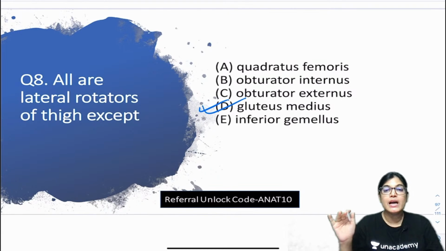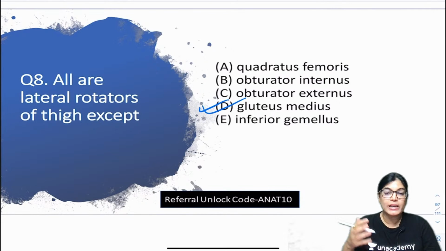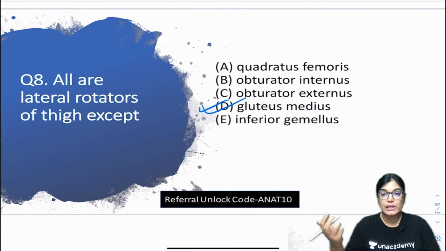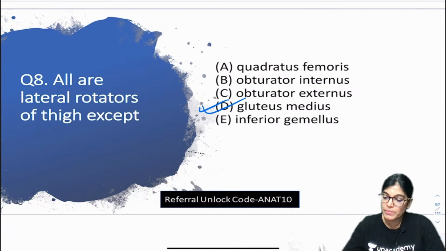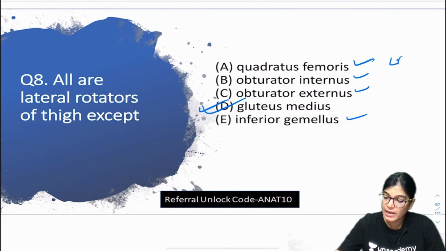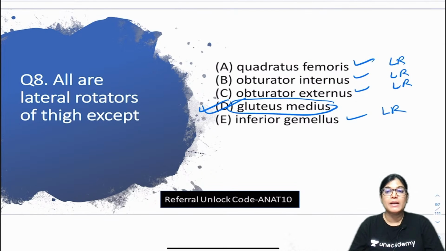It's gluteus medius. Actually, gluteus medius and minimus are internal rotators of the thigh and abductors of the hip. Now, when we talk about lateral rotators, all the muscles which are lying below the gluteus maximus muscle under the cover are lateral rotators of the thigh. So, quadratus femoris, obturator internus, both superior and inferior gemelli, obturator externus, all these muscles will be lateral rotators. If we talk about gluteus medius along with minimus, they are medial rotators and abductors of the thigh.